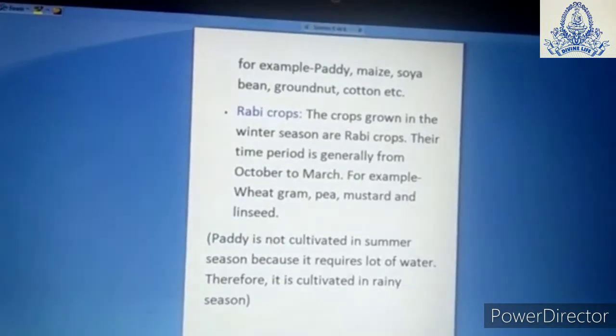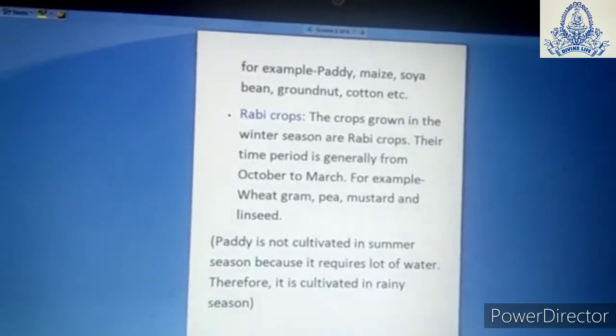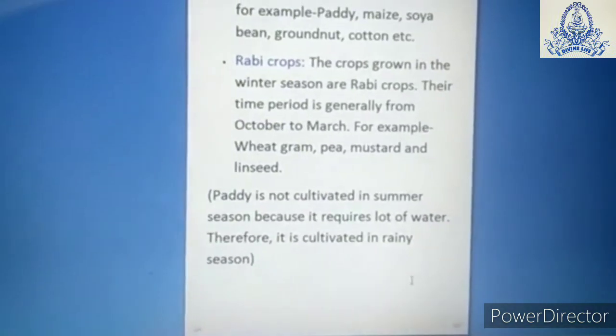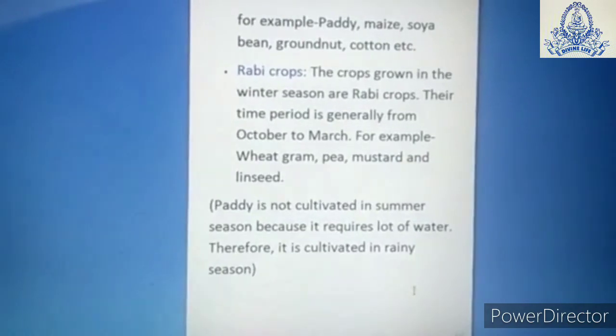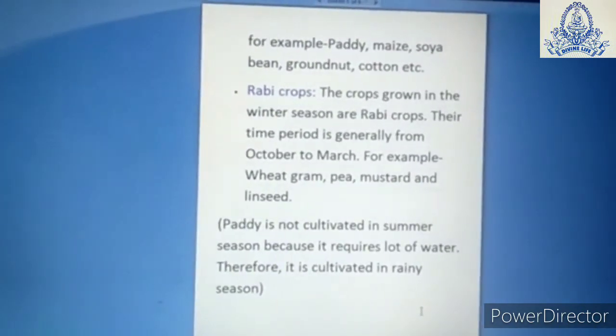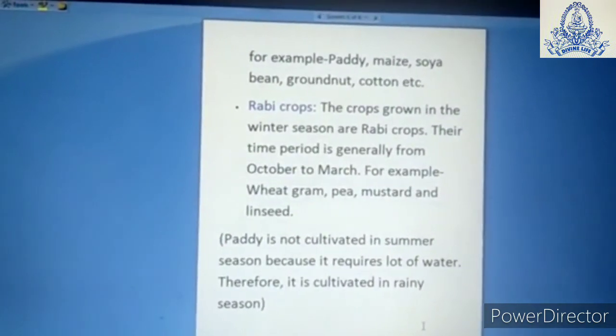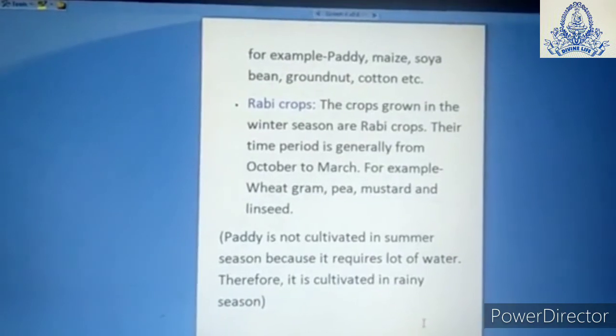Now the question arises, why paddy is not cultivated in summer season? The answer is because paddy requires a lot of water, therefore it is cultivated in rainy season.